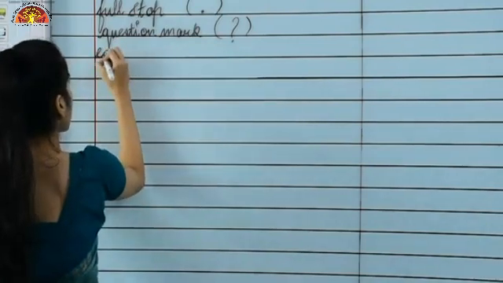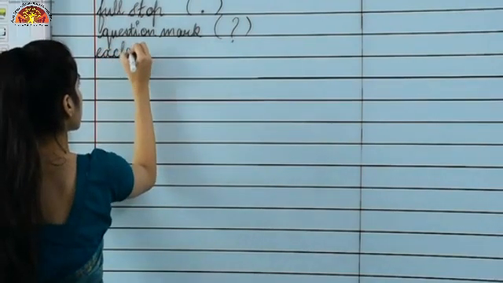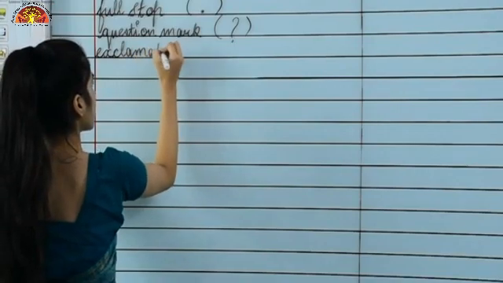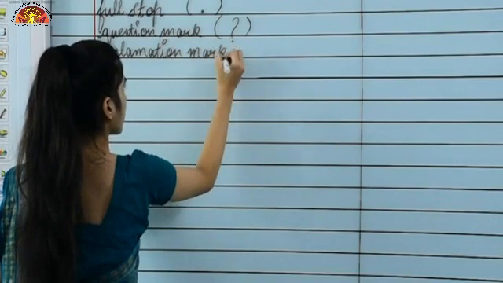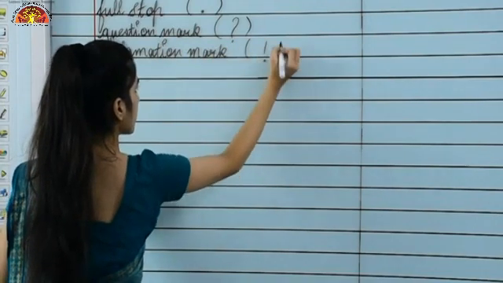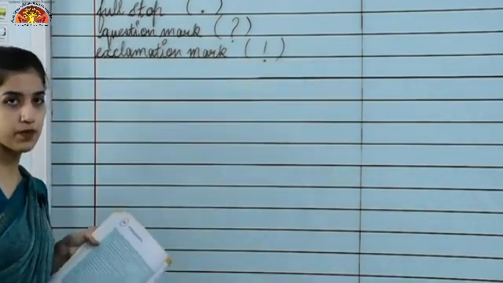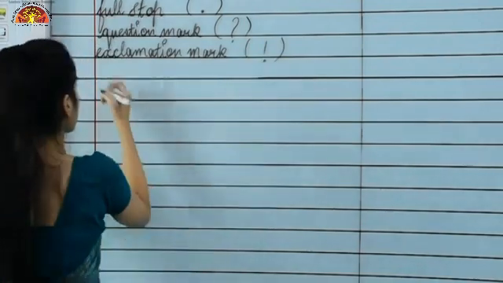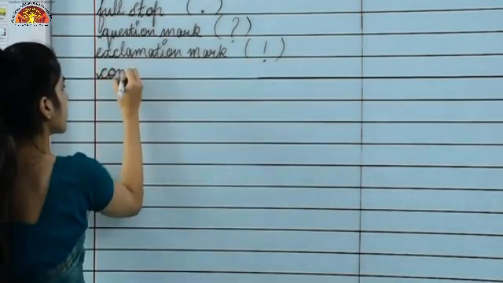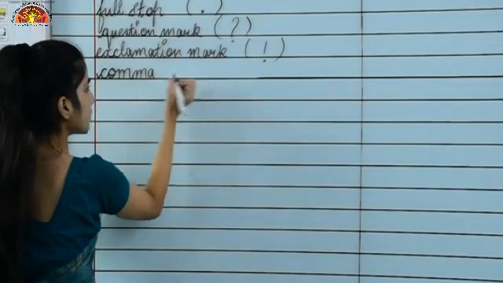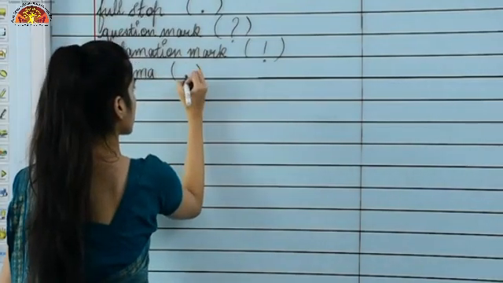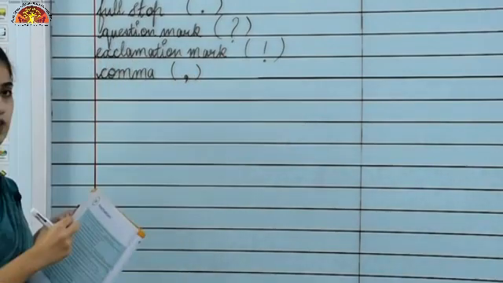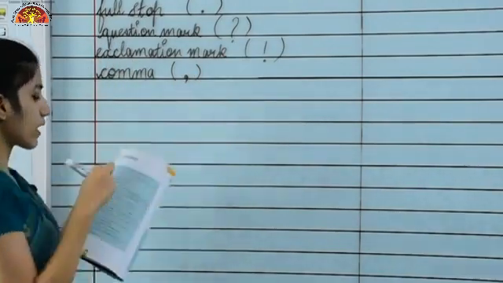Moving to the third one, that is the exclamation mark. This is an exclamation mark. Now moving to the next one, that is the comma. This is a comma, right? Moving to the next one, that is what?